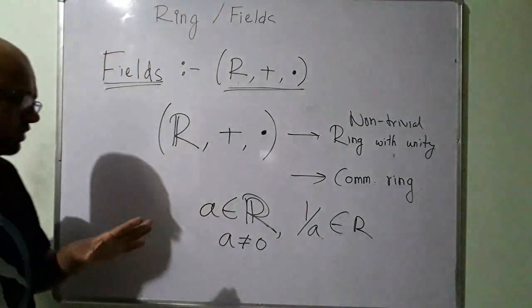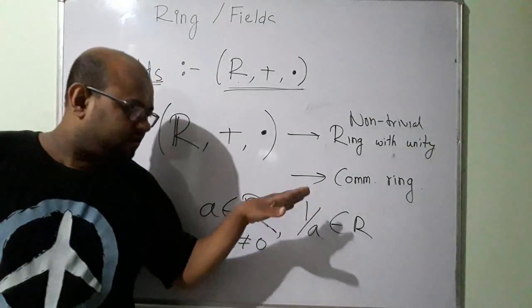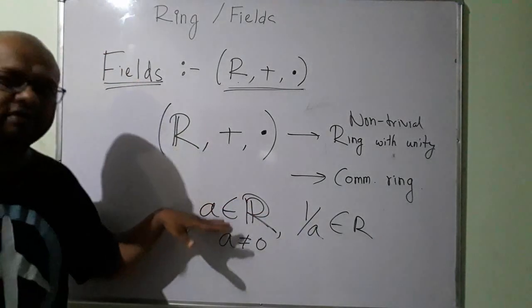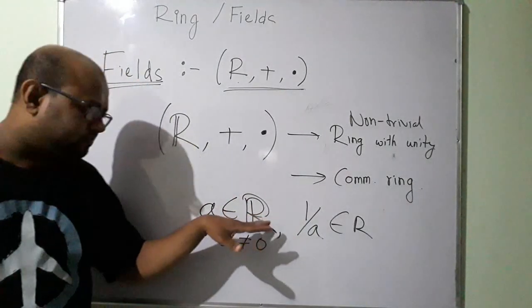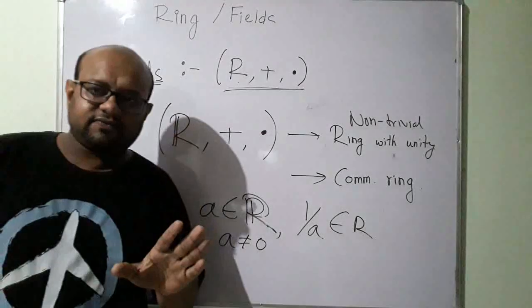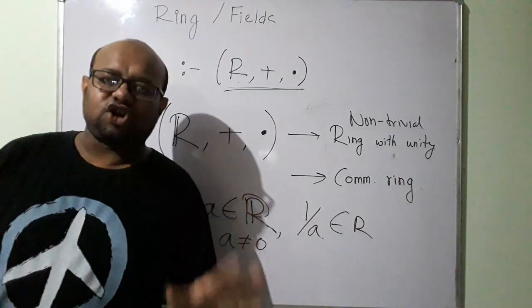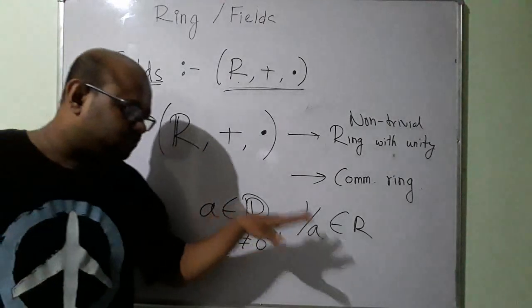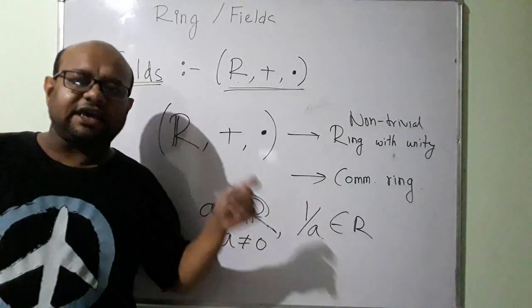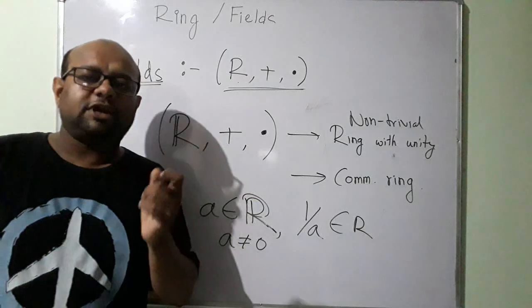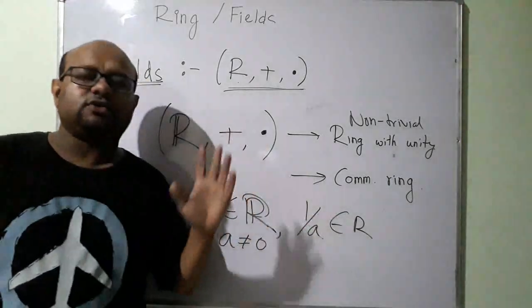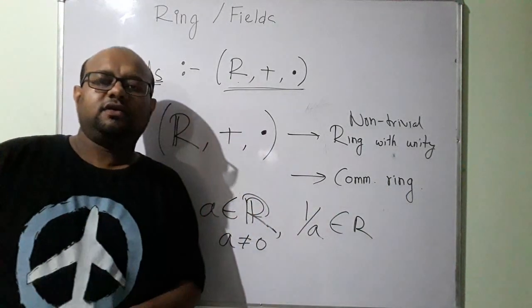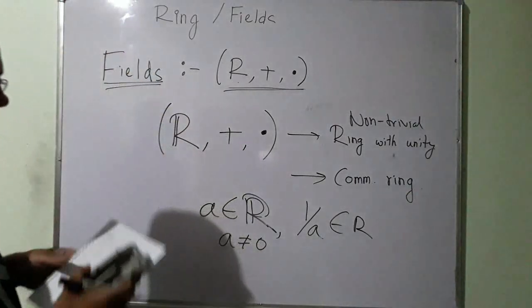So apart from the 0 element, every other element A that belongs to the set of real numbers, A is not equal to 0. So for every element A, 1 by A, which is its multiplicative inverse, also belongs to the set of real numbers. So what do we know?